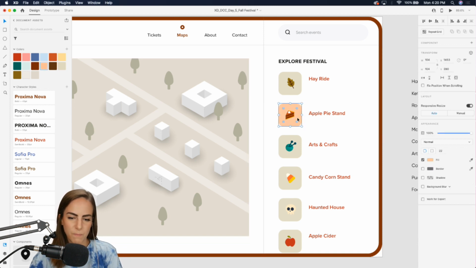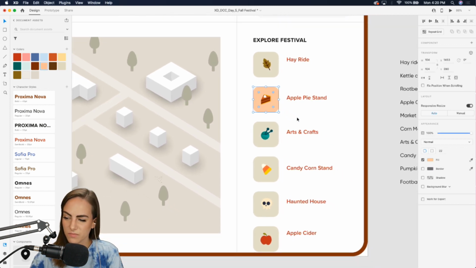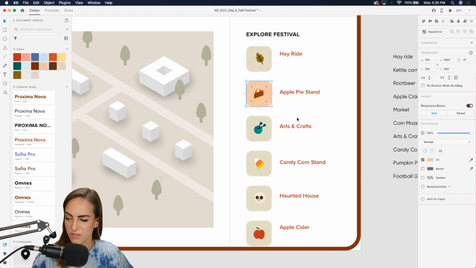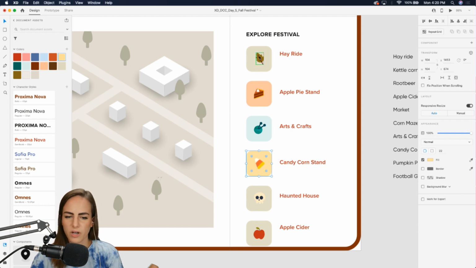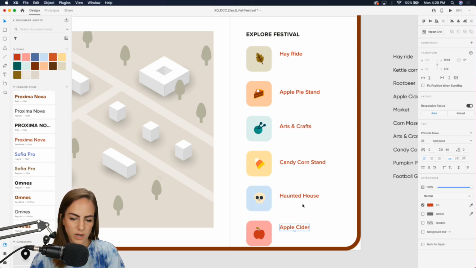This will make this peachy color. Yeah, Richard said I have to check out the Streamline plugin. It is amazing, I love it. Let's see, let's make this. These are all just lighter shades of whatever the icon is. This one I went for blue, and we can do this nice red color.